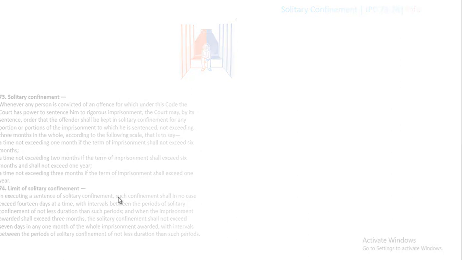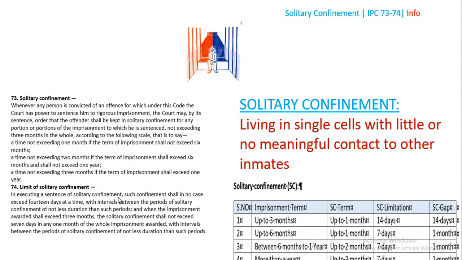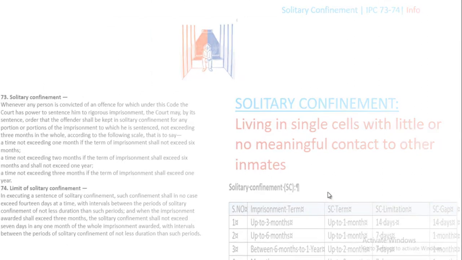So here the notes come into play. Solitary confinement is simply defined in these notes and this table. With these two, we are able to understand very clearly and answer any kind of question that comes. So let's see it in a clearer picture.